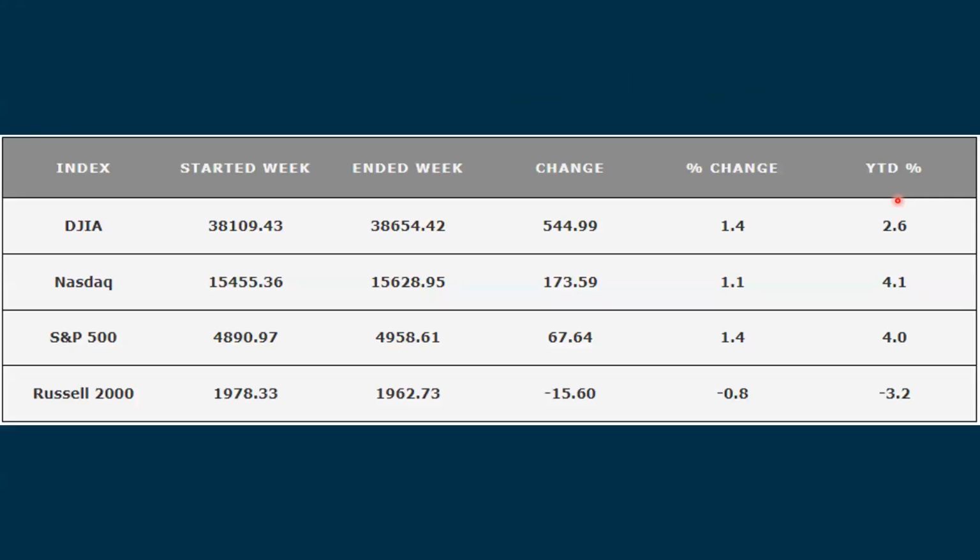So looking at some other indexes for the week, the Dow was up 1.4%. The NASDAQ was up 1.1%. The S&P up 1.4%. And the Russell 2000 small caps, they actually ended up being down. And that's been a disappointment. We saw a really nice upward move in December, but in January, it was MIA.